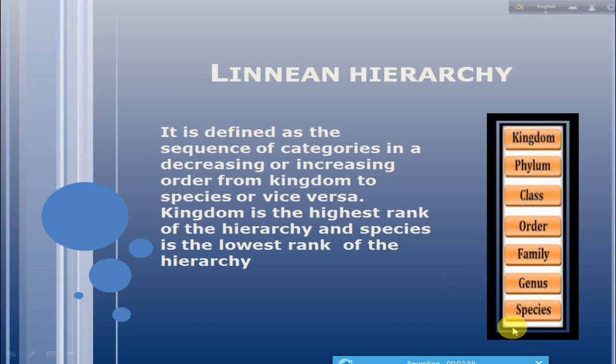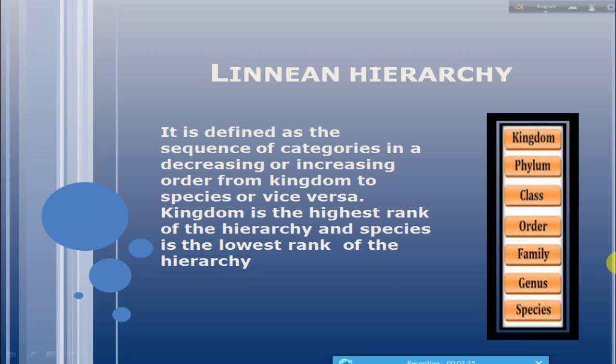Now we discuss each taxon briefly. At first, species, the lowest rank of the hierarchy. It is a group of populations which are similar in form, shape and reproductive features so that fertile offspring can be produced. Some offspring can be sterile when a hybrid is produced. A hybrid can be the product of a female horse and male donkey, that is a mule, or a male tiger and female lion, known as a tigon.